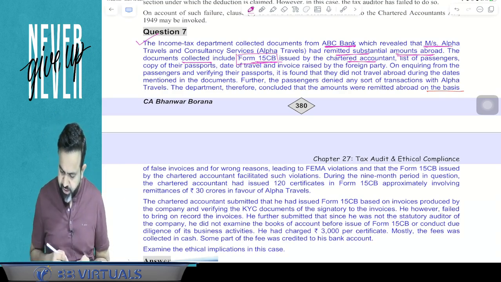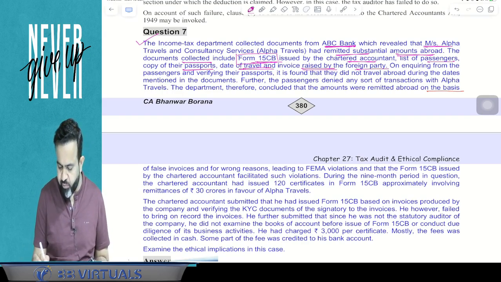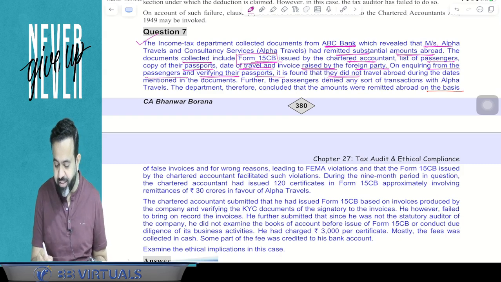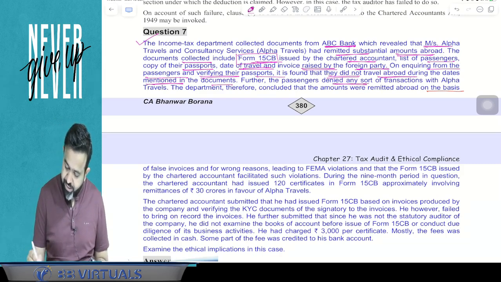Issued by the chartered accountant, along with a list of passengers, a copy of their passports, dates of travel and invoices raised by the foreign party. But on inquiring from the passengers and verifying their passports, it is found that they did not travel abroad during the dates mentioned in the documents. Further, the passengers denied any sort of transaction with Alpha Travels.